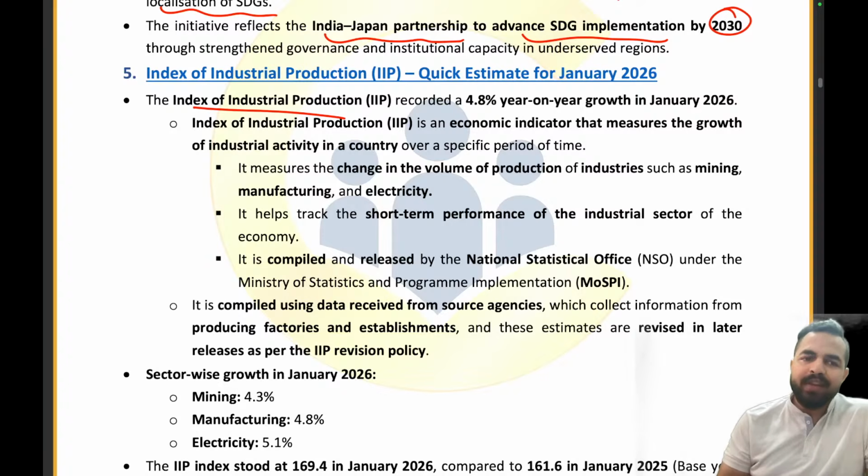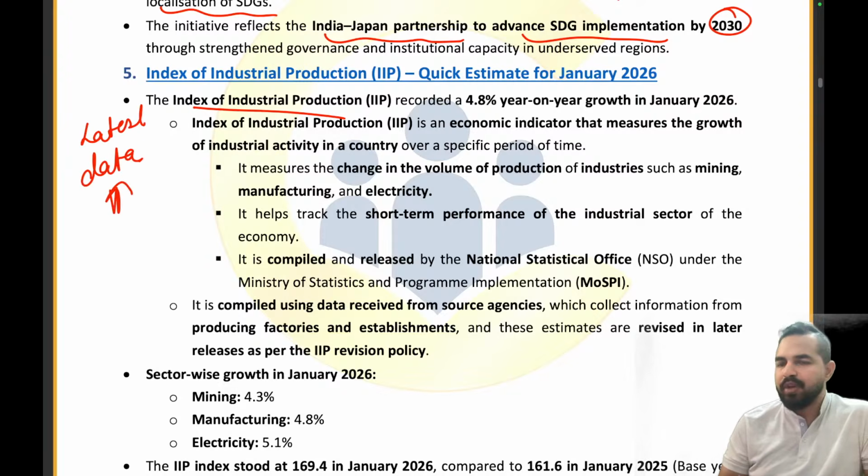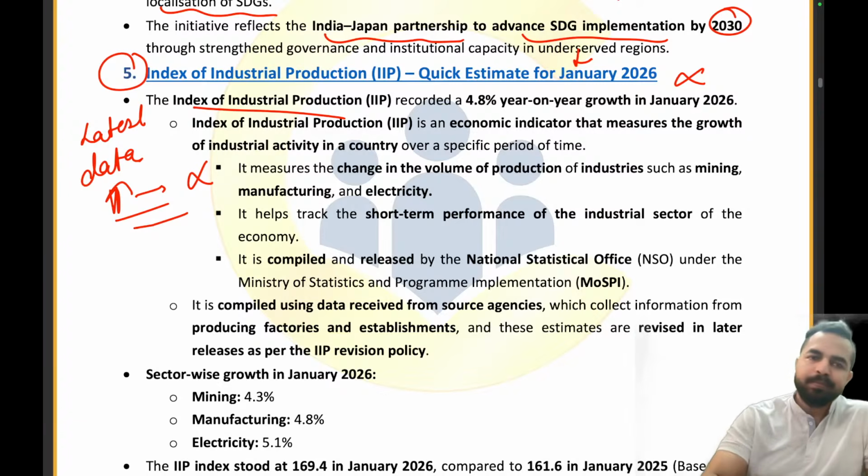Let me tell you from the examination point of view, we are only required to cover the latest data, and we have already covered the latest data recently for the month of April, right? So that means we are not required to cover this data for now from examination point of view. This is outdated data for January 2026. So this is no more relevant from exam point of view. Clear?